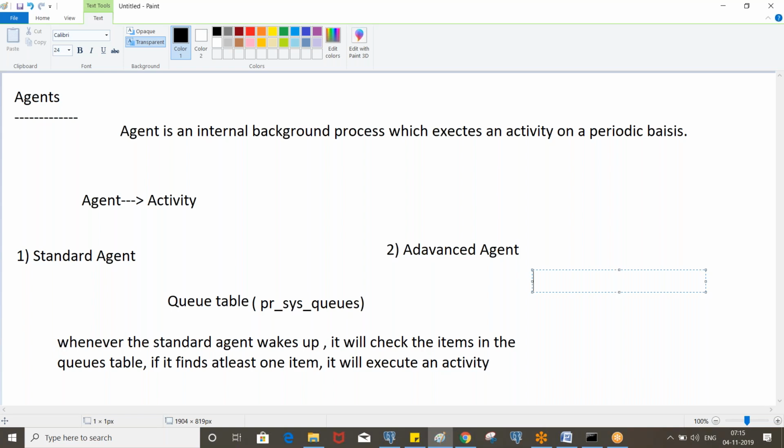First we will work on the standard agent, then the advanced agent. So it's very important.